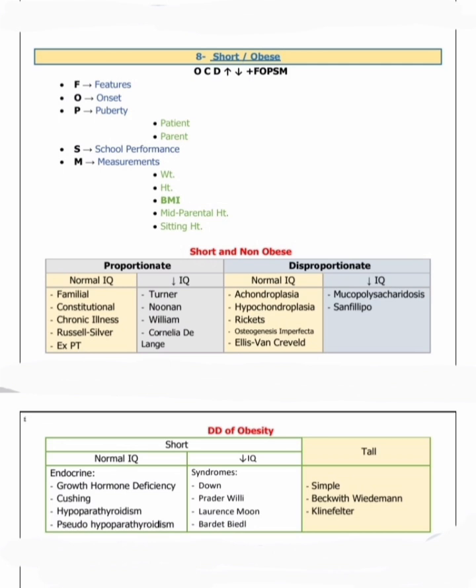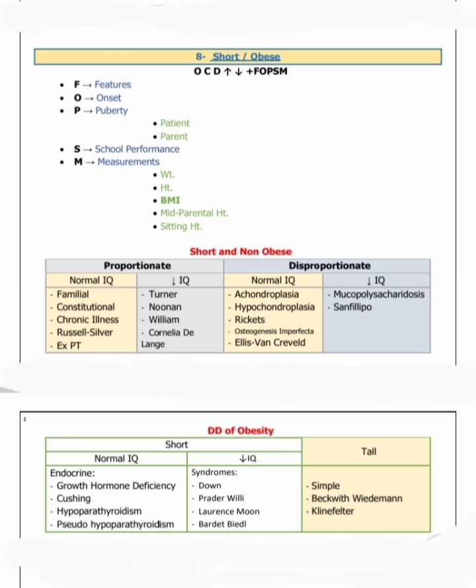Check BMI, and whether there is any chronic condition where the child is not gaining weight. Mid parental height, the parents' heights, tells us whether it is genetically short stature or genetically obese or not. Sitting height tells us whether it is proportionate or disproportionate short stature.